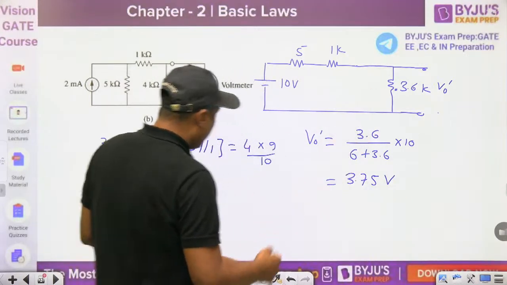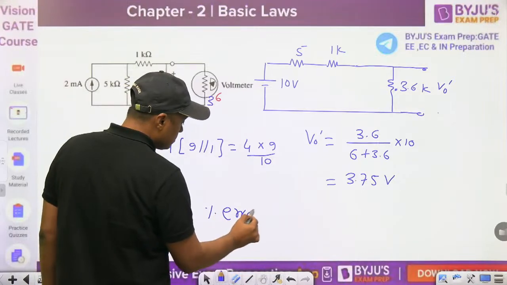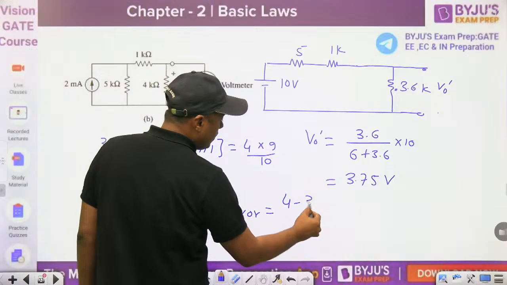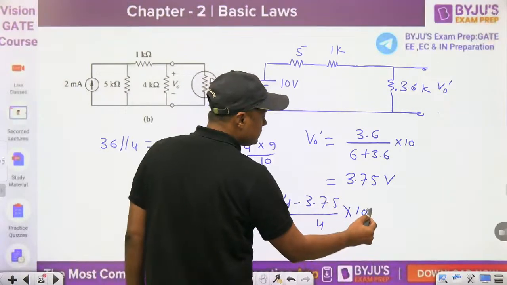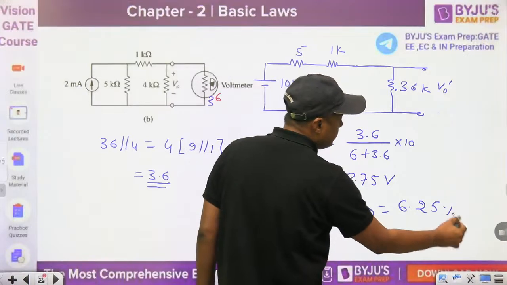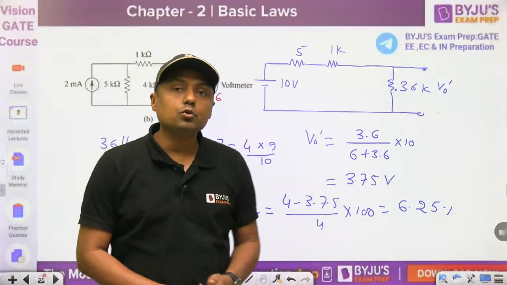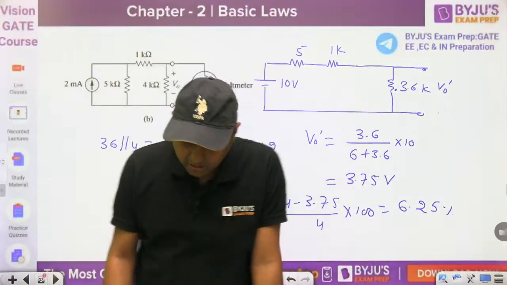Then what is the error? Percentage error is, 4 is the actual value, but we are measuring 3.75, into 100. And you will get error around 6.25%. That is less than 10%. Okay, it is okay. Then that is the case.